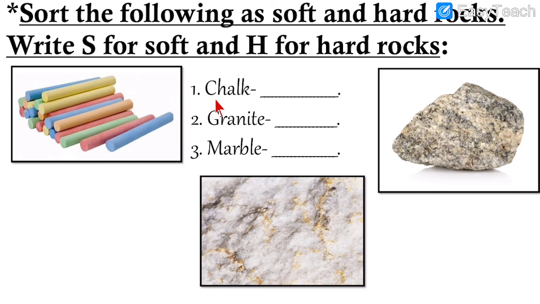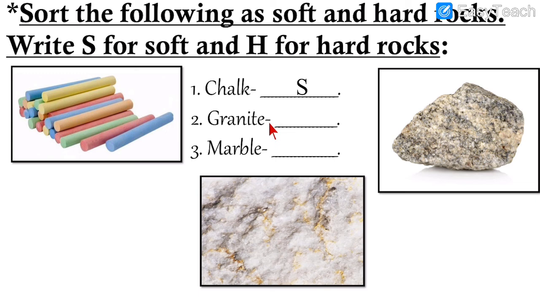Let's see. Chalk. Is it soft or hard? Chalk is soft. So for soft rocks, what do we write? We have to write S. S stands for soft. Chalk is a soft rock. When you try to write it, if it falls down, it breaks easily. So it is a soft rock.